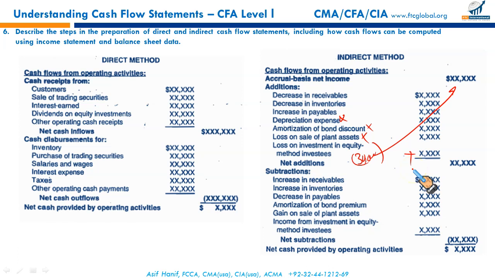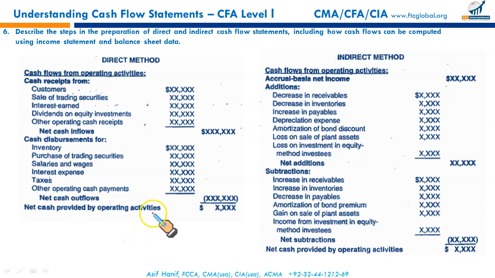This loss has to be added back because I didn't pay for this loss. Like depreciation wasn't paid, amortization of bond discount wasn't paid. This loss, a charge against net income, wasn't paid. It's one of the anomalies between your cash flow from operating activities and net income. That's why it has to be added.